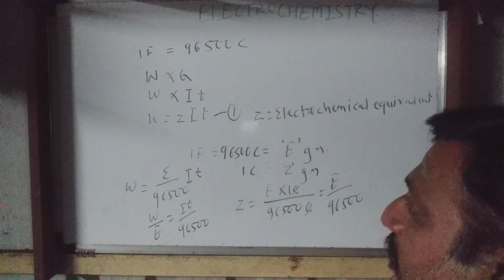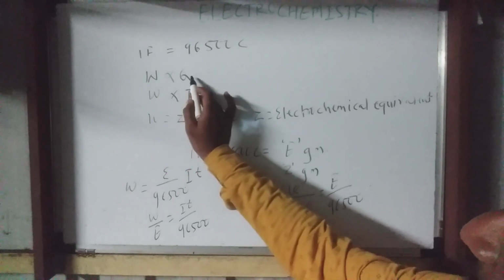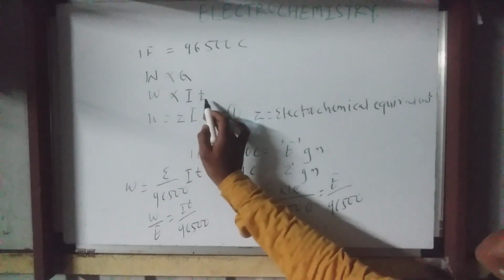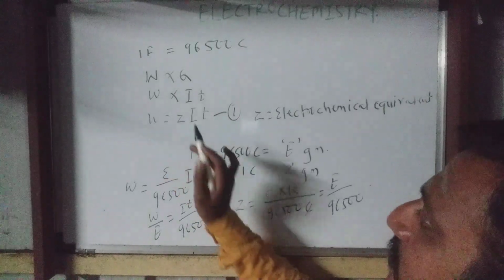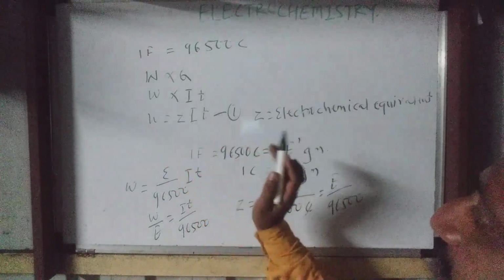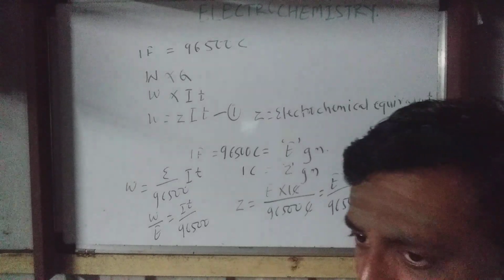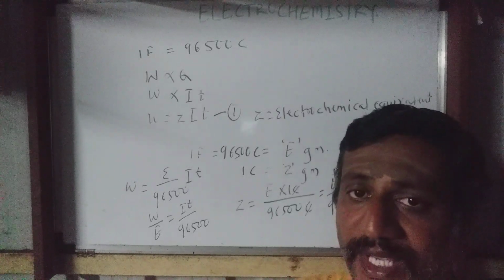Okay, so these are the different conversions, but here the main summary of Faraday's first law of electrolysis is in front of you. Weight of substance is directly proportional to the quantity of electricity, that is directly proportional to the current strength in ampere into time, which gives W is equal to ZIT. Z is electrochemical equivalent.